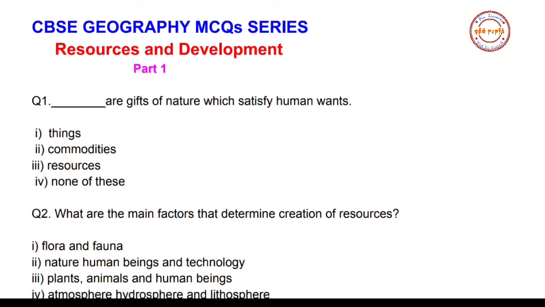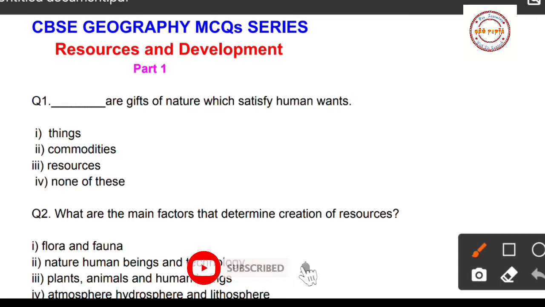So question number 1, blanks are gifts of nature which satisfy human wants. Options are, first option things, second option commodities, third option resources, and fourth option none of these. So students, which option is the correct? So here option number 3, that is resources are gifts of nature which satisfy human wants.